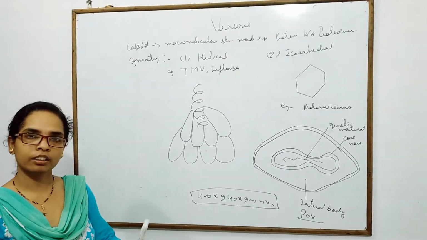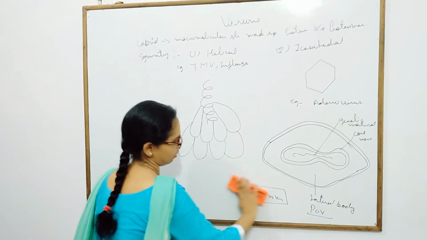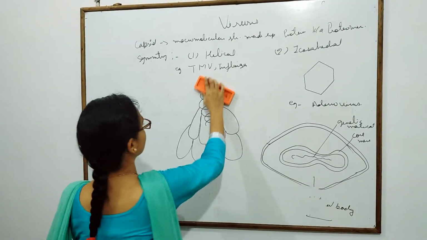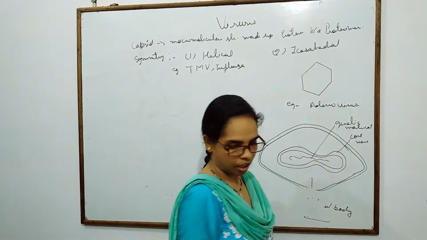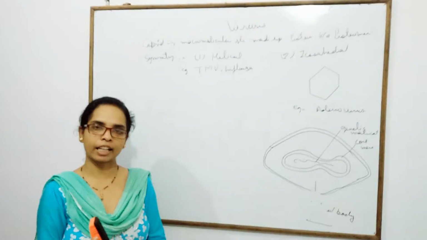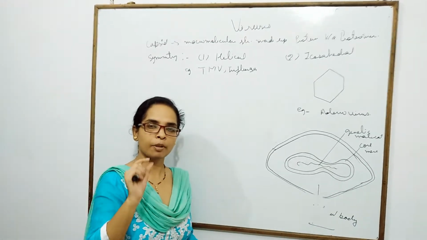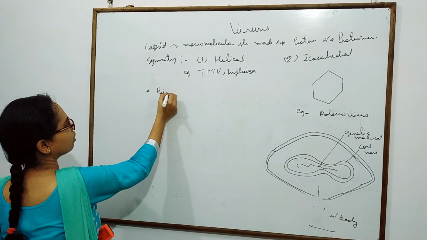We can also discuss the structure of the bacteriophage. In the bacteriophage, a specific symmetry is present known as binary symmetry.